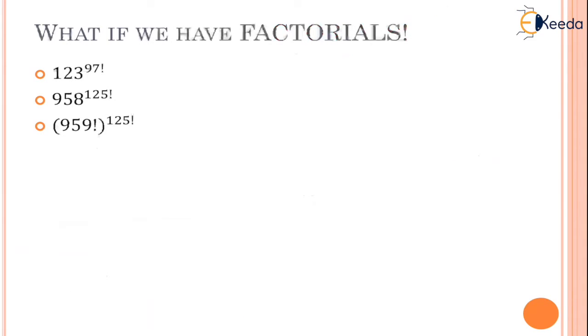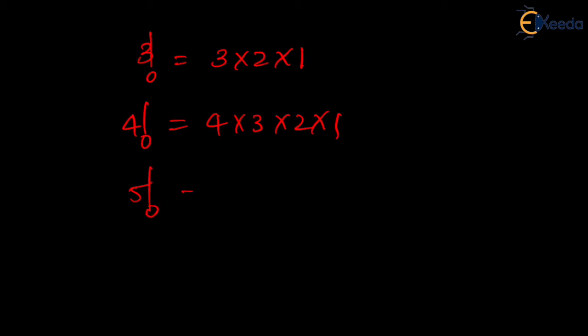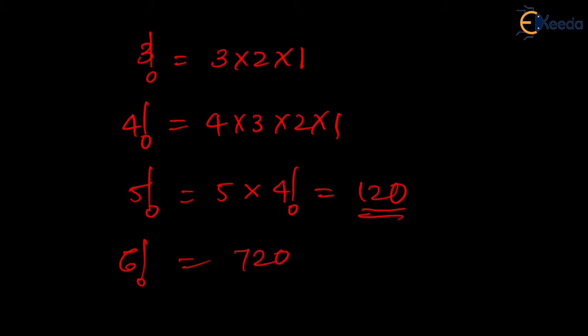We'll study what happens if you have a raised to power which is a factorial. Now try to understand what factorials are first. So if I give you 3 factorial, what is 3 factorial? It is 3 into 2 into 1. What is 4 factorial? It is 4 into 3 into 2 into 1. Similarly, 5 factorial has to be 5 into 4 factorial and so on. So try to understand here. Now there is a pattern which it follows. Now the actual answer for this is going to be 120. 6 factorial is going to be this into 6, which is 720. 7 factorial is going to be this into this and so on.